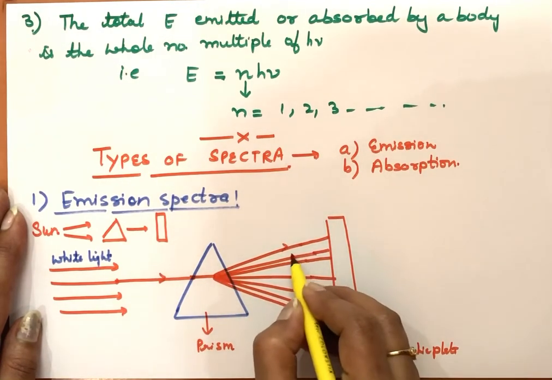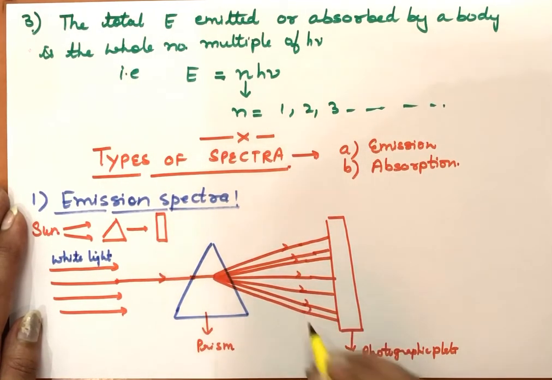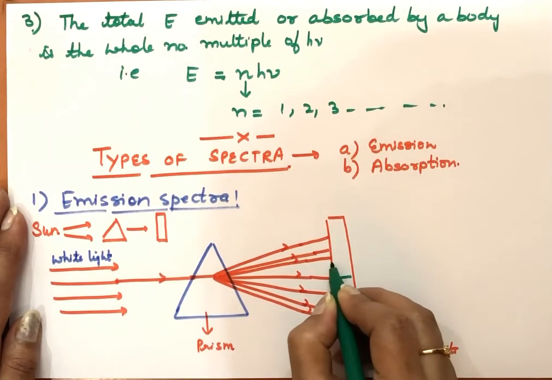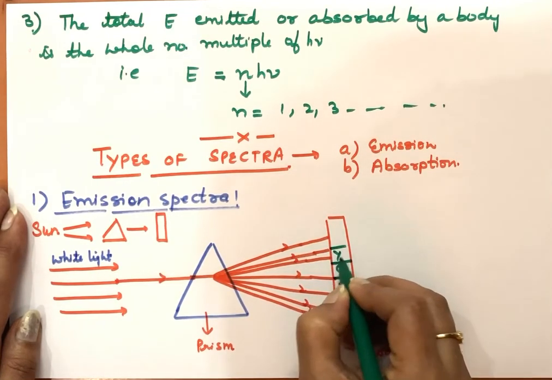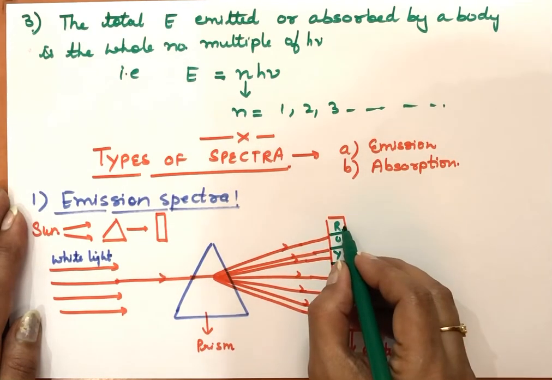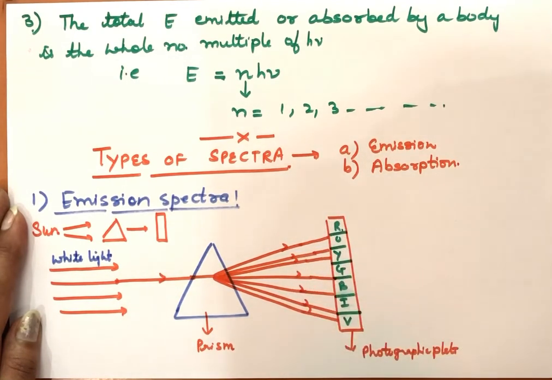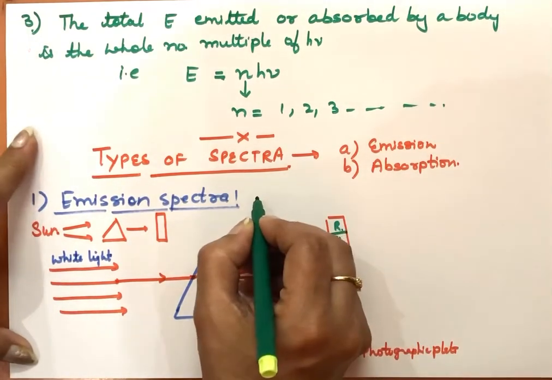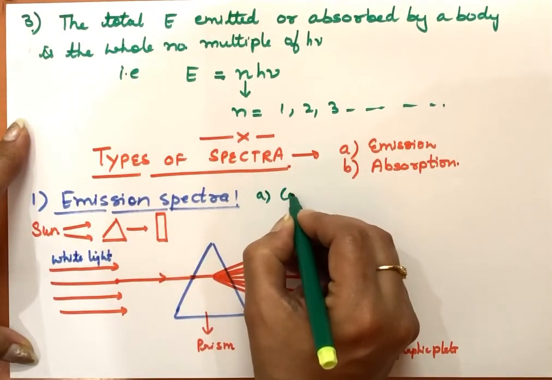When they fall on the photographic plate, we will get a rainbow of 7 colors, starting from violet going towards red, that is VIBGYOR. One color merges into another, like a rainbow. This kind of emission spectra is known as continuous spectrum.